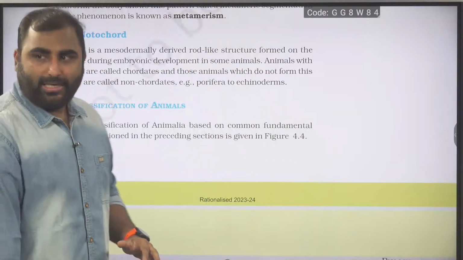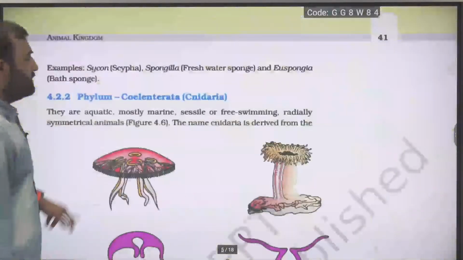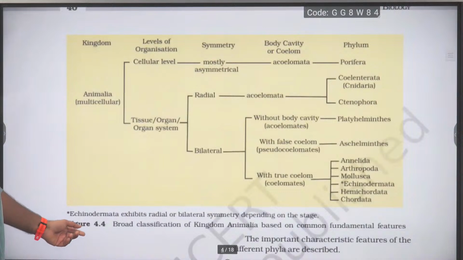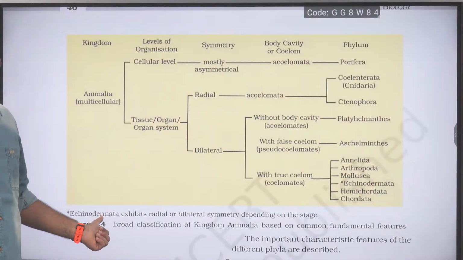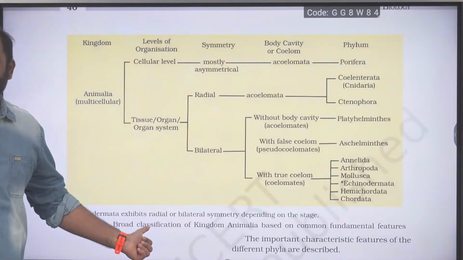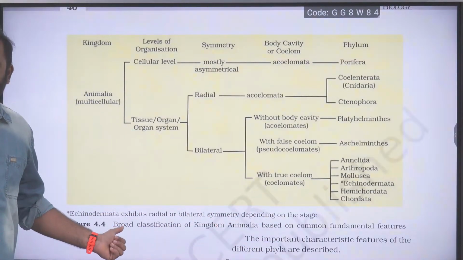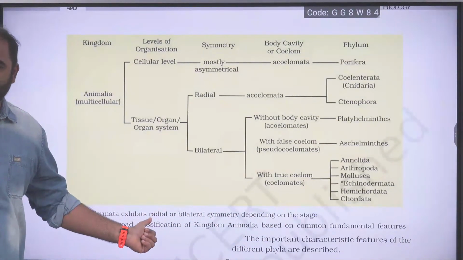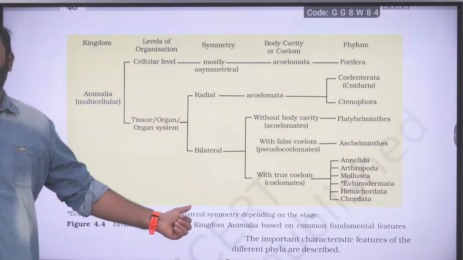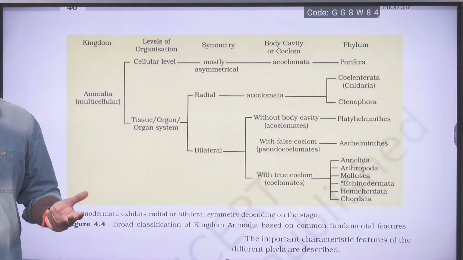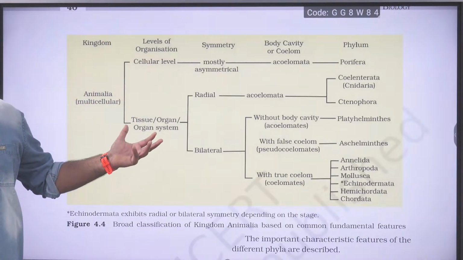We will just go through the table and let us visualize this table also given here. This is the line which I was telling you. This line is very important. Echinodermata exhibits radial or bilateral symmetry depending on the stage. So if it is an adult, it will show radial symmetry, and if it is a larva, it will show bilateral symmetry. Correct?